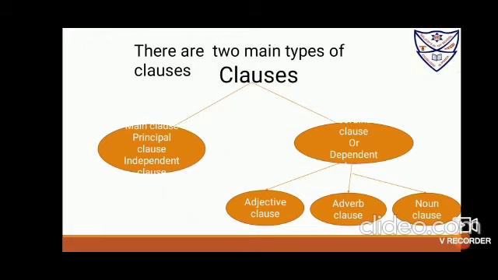Now subordinate clauses can be categorized into three forms: adjective clause, adverb clause, and noun clause.